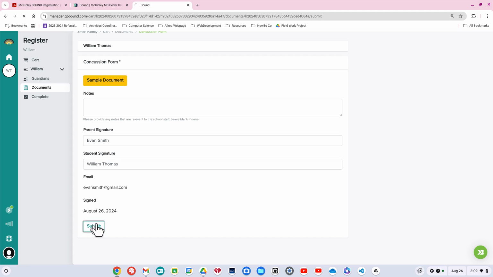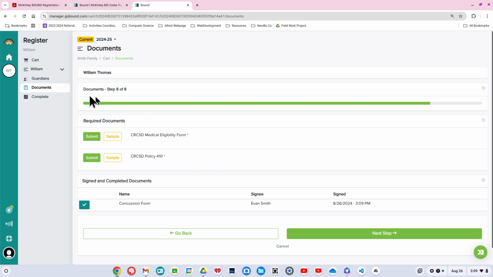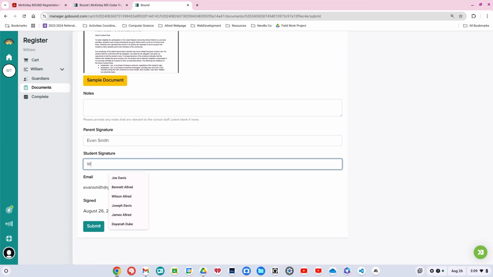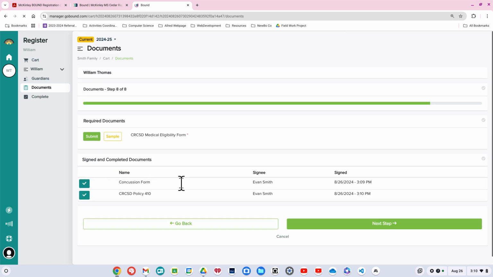So when we click on submit, it's going to bring us back to the documents page, and you're going to see that we now have an additional section called signed and completed documents. And you can see that the concussion form for Evan Smith has been completed. So we'll go ahead and do the same thing for the CRCSD policy 410. We'll come in here and complete that and hit submit. And again, we see that has hopped down to the signed and completed documents.